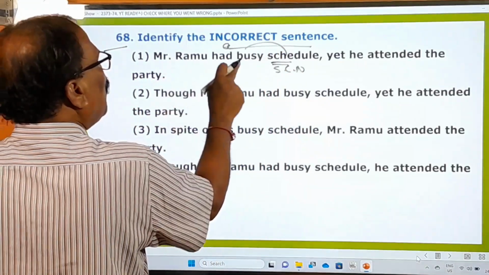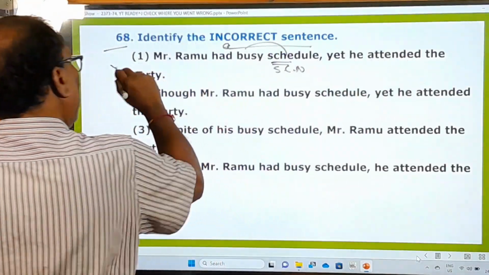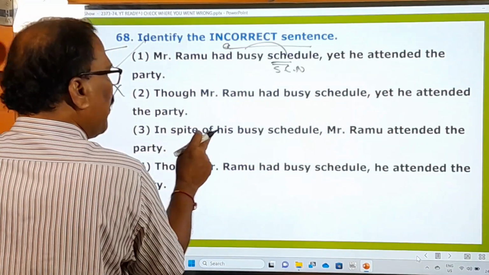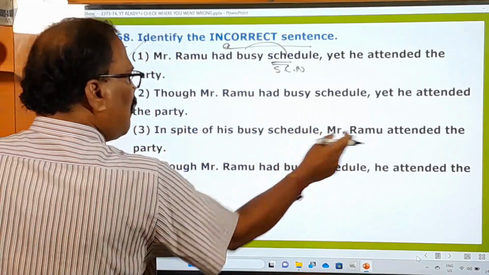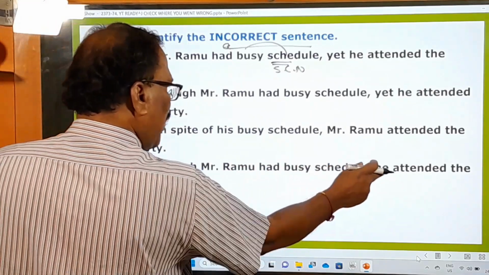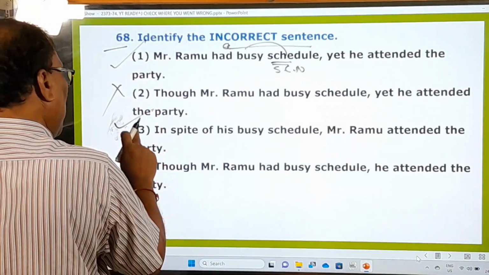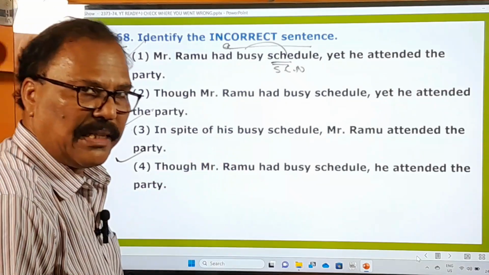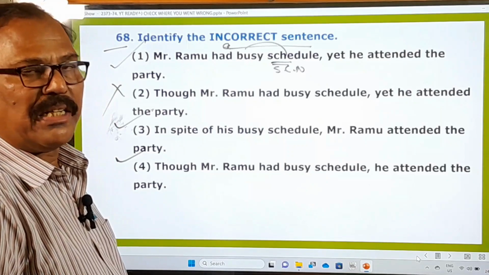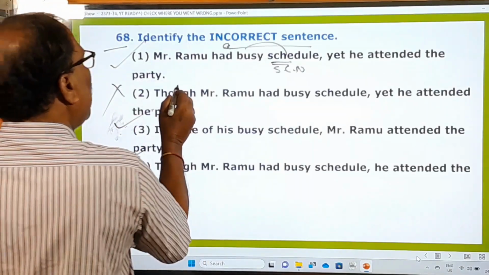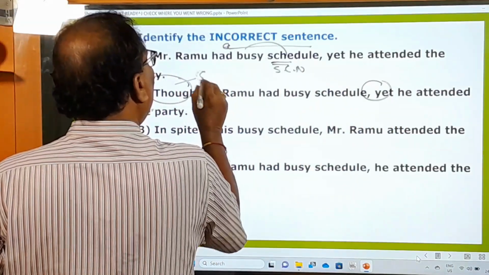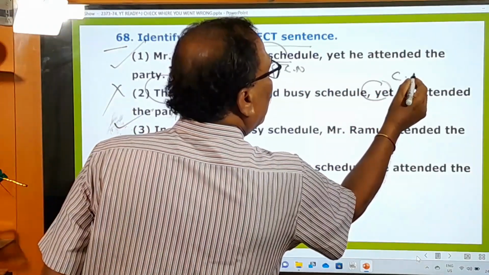Though Mr. Ramu had busy schedule, yet he attended the party. Wrong. In spite of his busy schedule, Mr. Ramu attended the party. This is right. And though Mr. Ramu had busy schedule, he attended. So first one, third one, fourth one are correct sentences. Only the second one is the incorrect sentence. Why? Because in this sentence, two conjunctions are used: a subordinating conjunction and a coordinating conjunction.